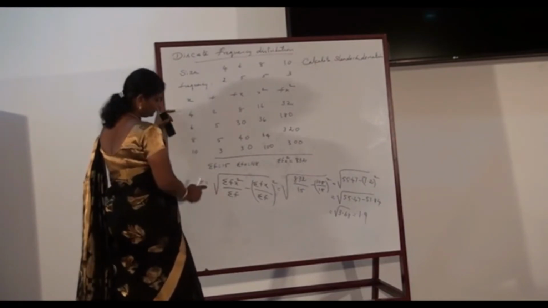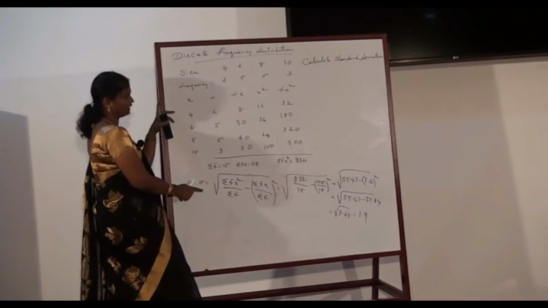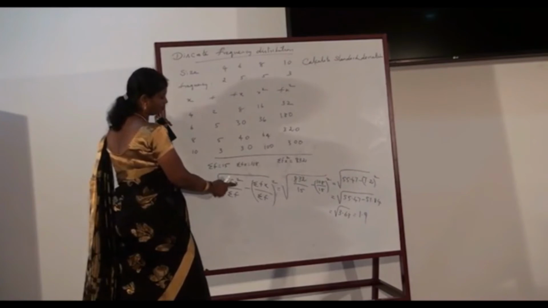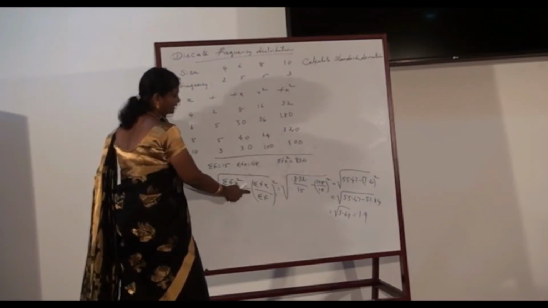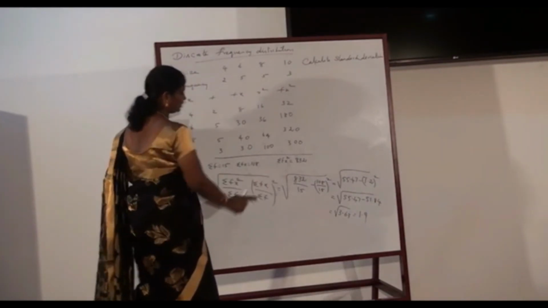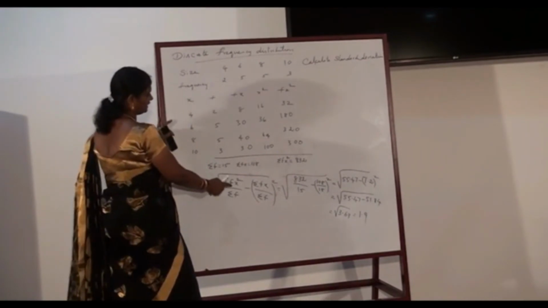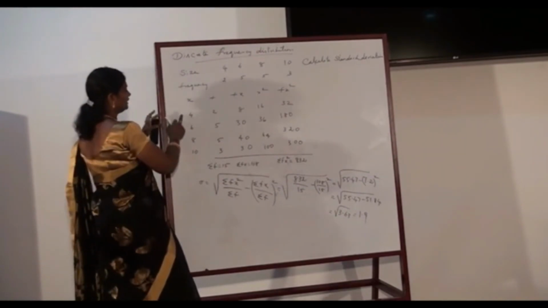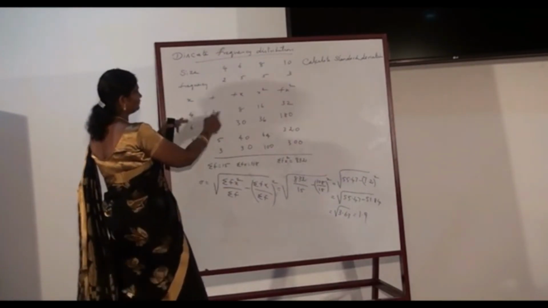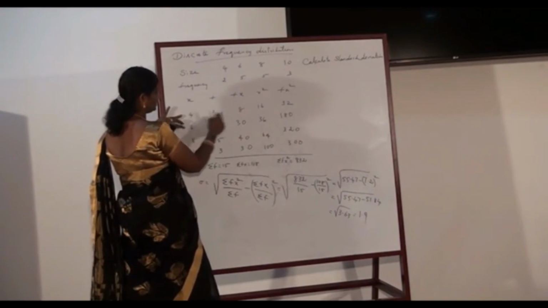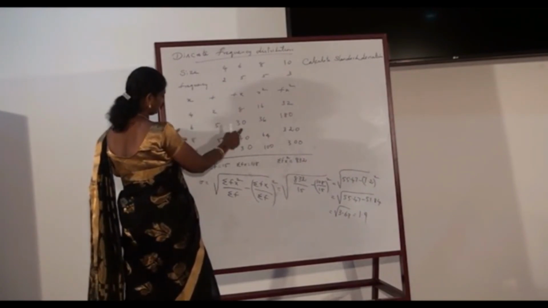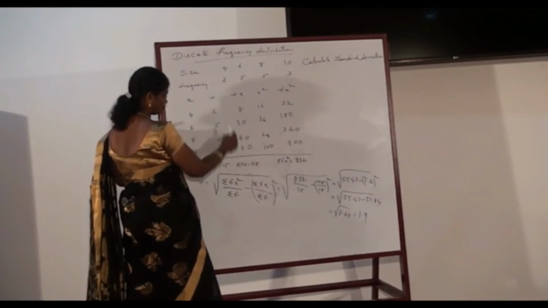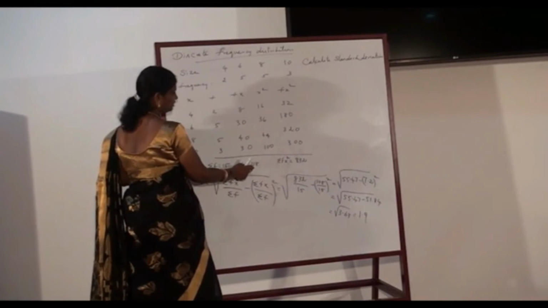So to find the standard deviation for a discrete frequency distribution, sigma is nothing but square root of sigma fx square by sigma f minus sigma fx by sigma f the whole square. So we need to calculate fx square and fx. Given x as well as f, fx is calculated like this: 4 into 2 is 8, 6 into 5 is 30, 8 into 5 is 40 and 10 into 3 is 30, and hence sigma fx comes as 108.